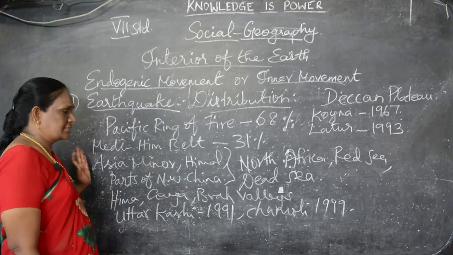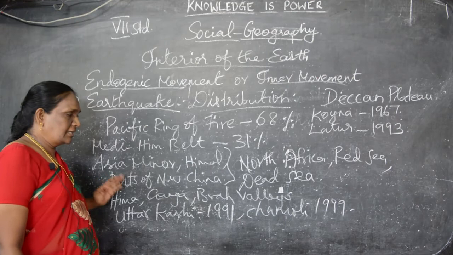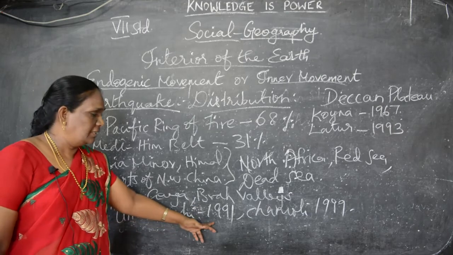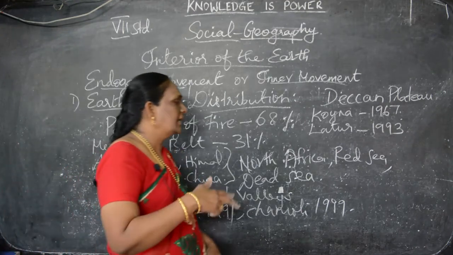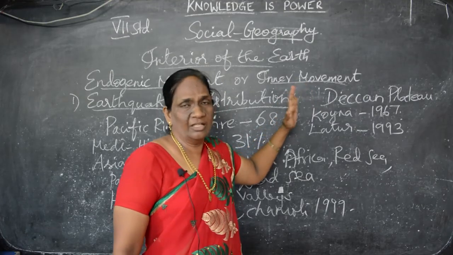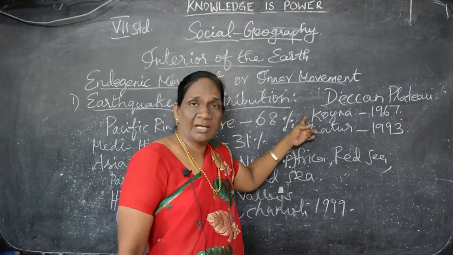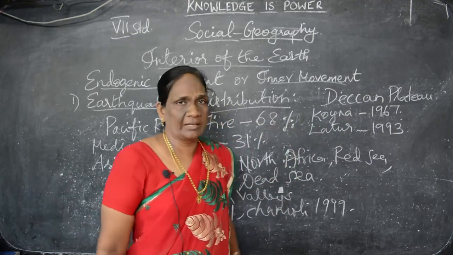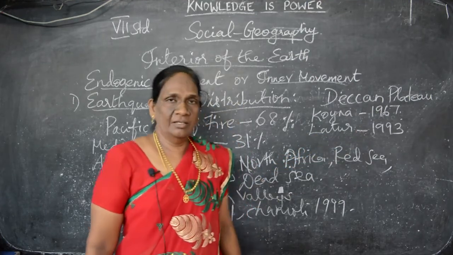And in other places, Asia Minor, the Himalayas, parts of northwest China, then the Ganga Brahmaputra valley, in Uttarkashi a great earthquake happened in the year 1991. You would not have been born then, is it not? In India, in the Deccan Plateau, it is a free zone area only. Earthquakes won't occur often. But in Koina, in Maharashtra, in 1967 one great earthquake had occurred. And in Latur, in 1993, an earthquake came.